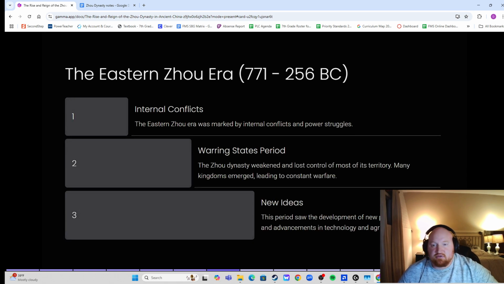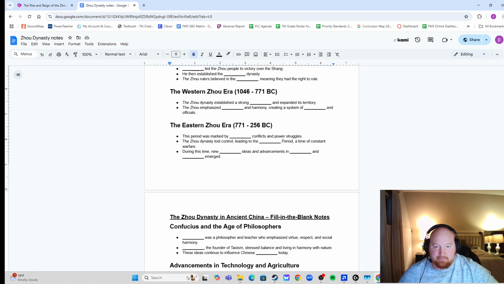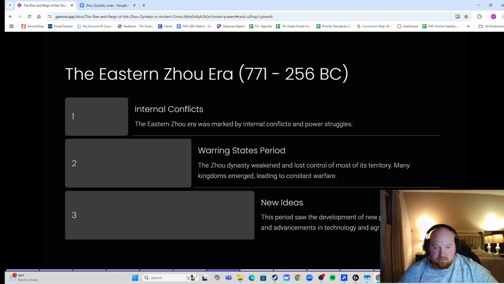Now, with the Eastern Zhou era, well, the history for them didn't go so well. Internal conflicts. The Eastern Zhou era was marked by internal conflicts and power struggles. You had the Warring States period.